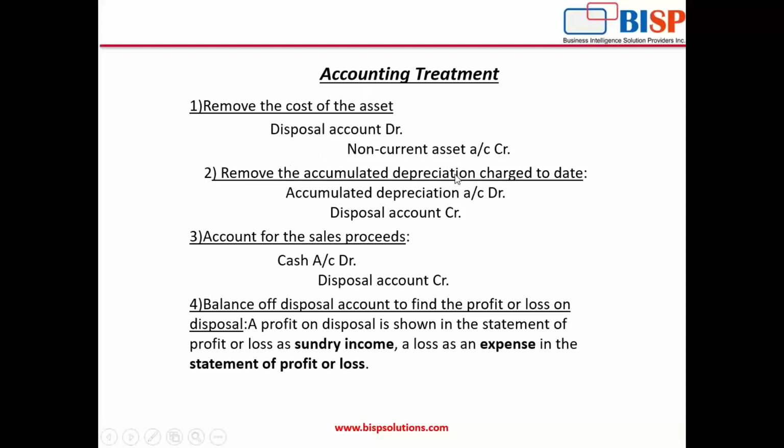Now we have to remove the accumulated depreciation charged till date. Accumulated depreciation has a credit balance. To remove the effect, we will do the debit. Accumulated depreciation debit, so what will be the credit? Disposal account. Again, this effect will go into the disposal account.